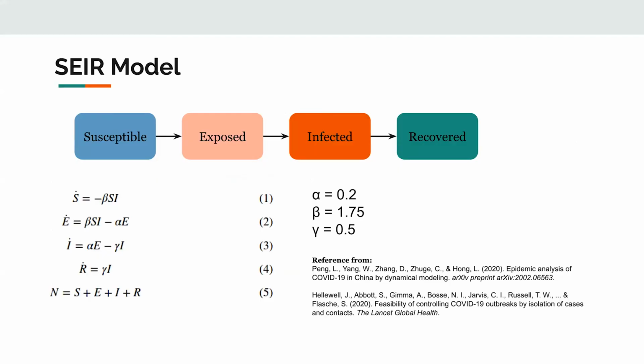Okay, so we combine the real-time data as well as a mathematical model into the SEIR model. This is a common one used in epidemiology. It divides the population according to infection status into 4 stages: susceptible, exposed, infected, and recovered. And there are also 3 parameters used to describe how the disease is spreading.